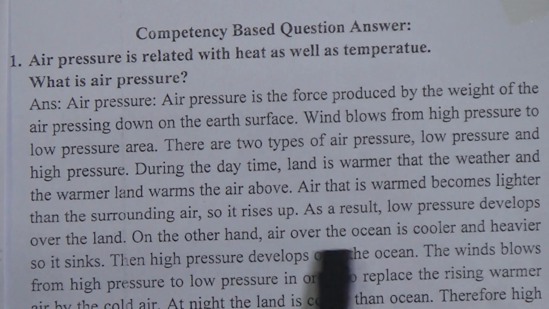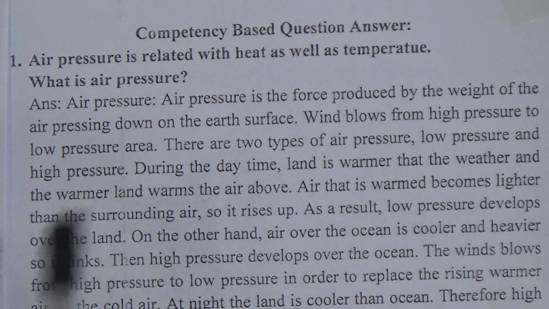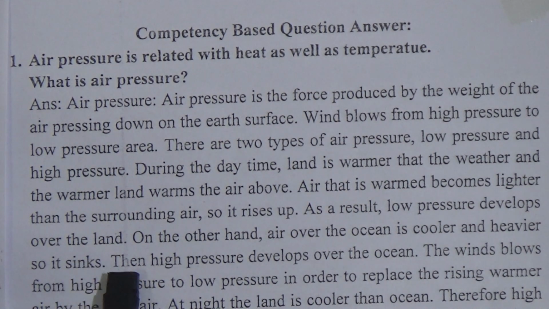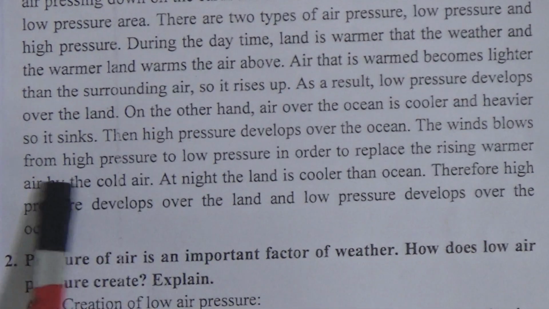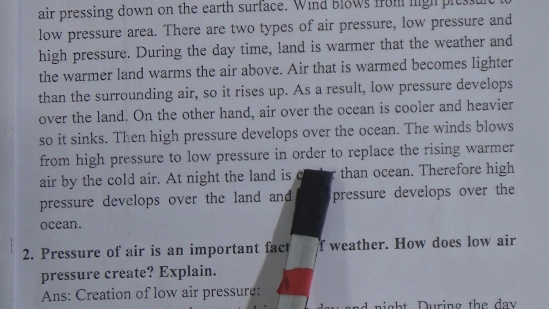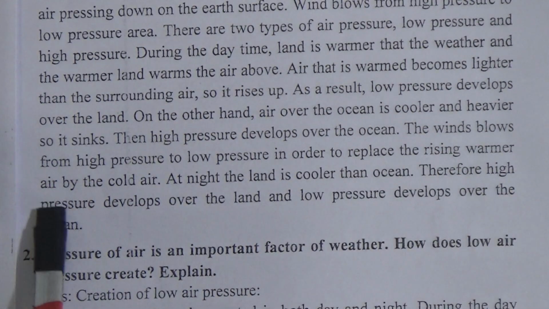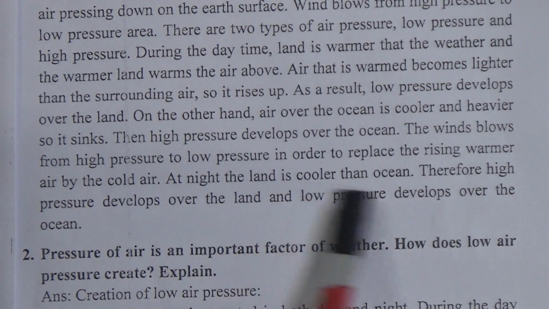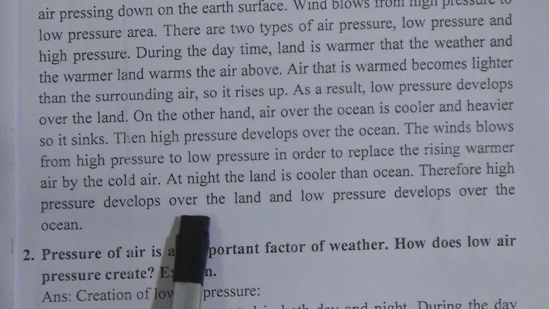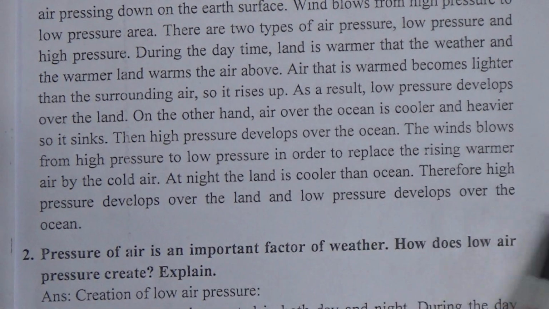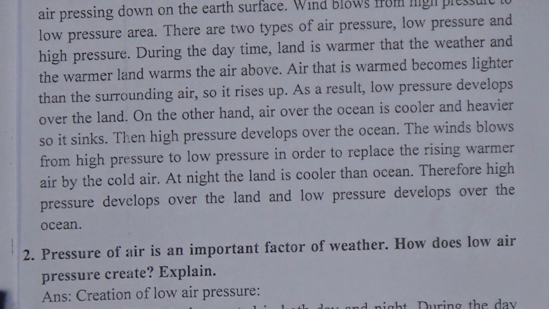On the other hand, air over the ocean is cooler and heavier, so it sinks, and high pressure develops over the ocean, and the wind blows from high pressure to low pressure in order to replace the rising warmer air by the cold air. At night, the land is cooler than the ocean and therefore high pressure develops over the land and low pressure develops over the ocean. Now come to the next one.